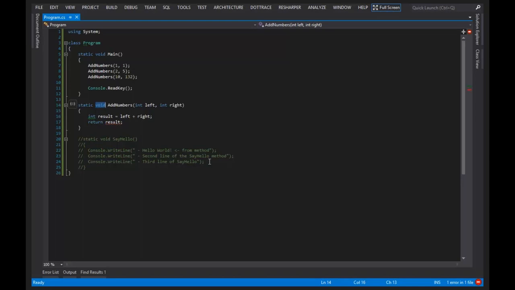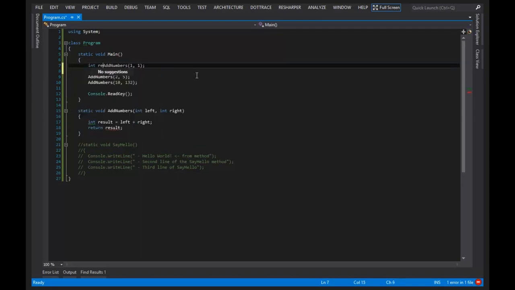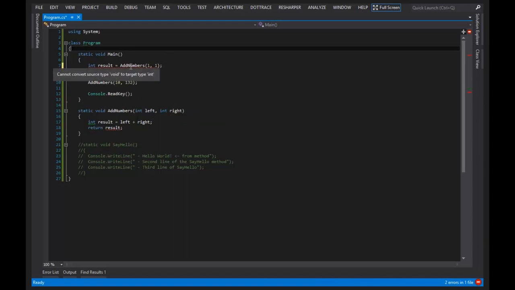In fact, I can see an example of this by trying to do something with the invocation of add numbers. I could go ahead and say int result equals add numbers, and I'll get an error up here too. I get an error saying that you can't convert a void to an int because this method returns a void, which is nothing.